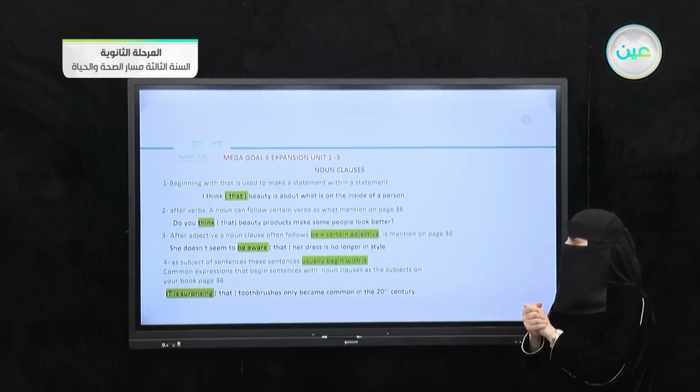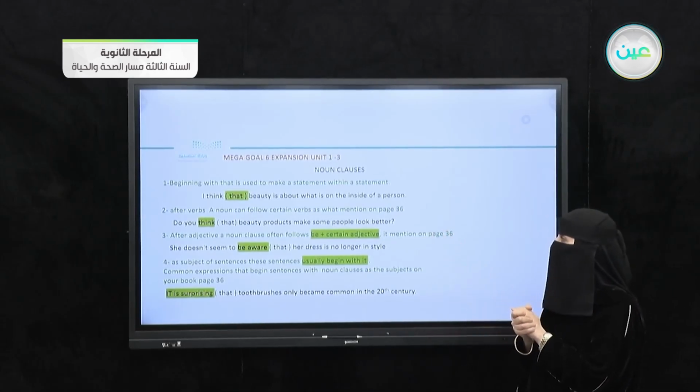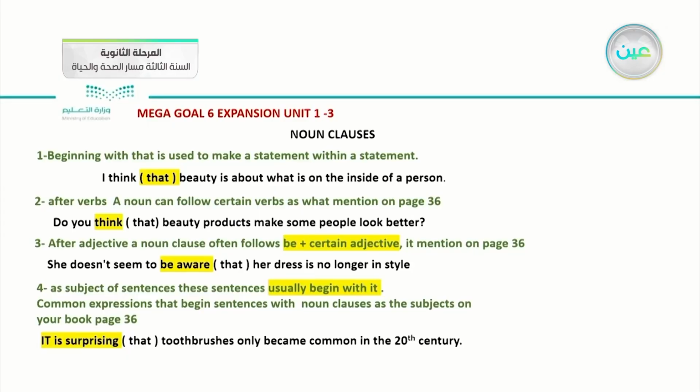For example, I think that beauty is about what is inside of a person. So look at these 2 statements. I think, this is your opinion, and beauty is about what is inside of a person. I join these 2 statements by using that. This is the first situation about the noun clauses.